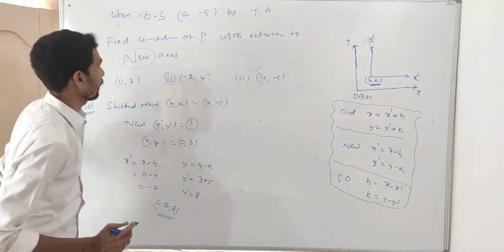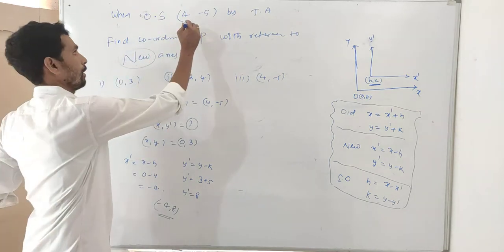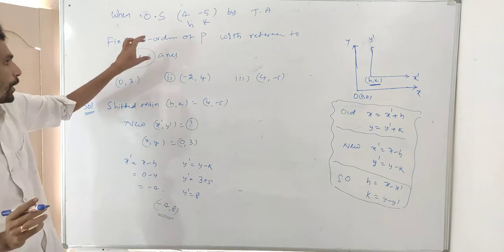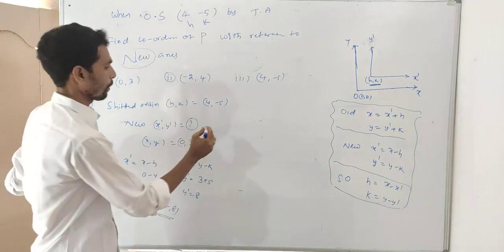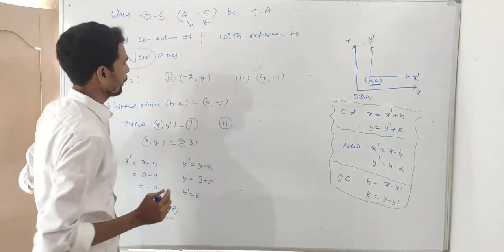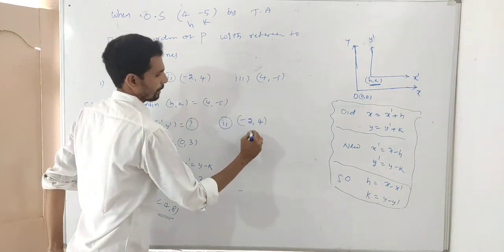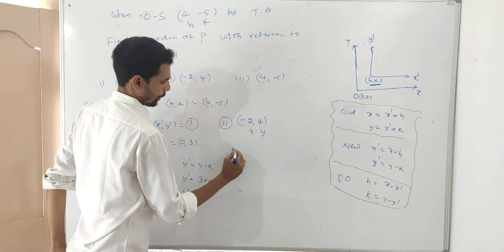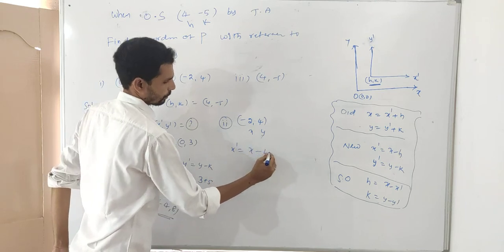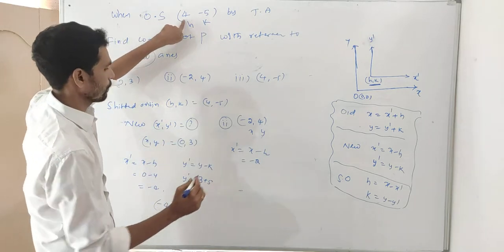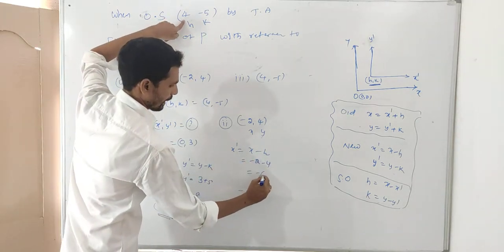One more time I will repeat here. This one are h comma k. Always these are h comma k, because shifted origin. Find new, so these are old. Second problem: what is the second problem here? -2, 4 means these are x comma y. What you want is x dash is equal to x minus h. X value is -2. What is the h value? H value is 4. That is equal to -6.